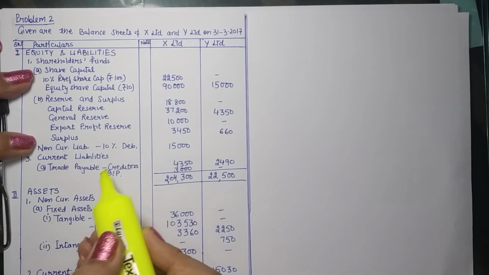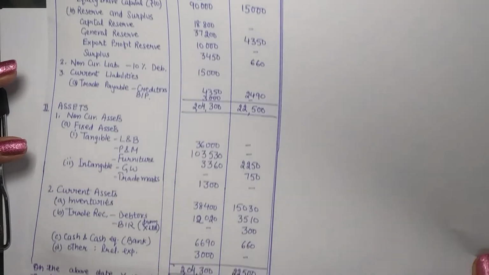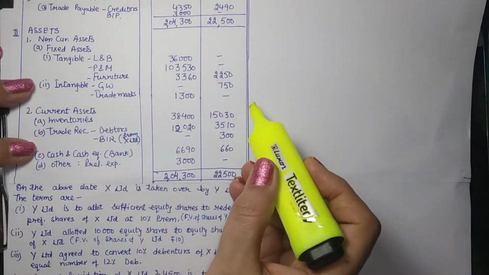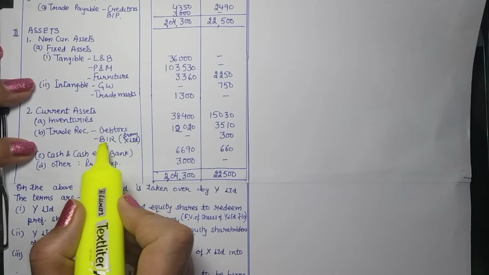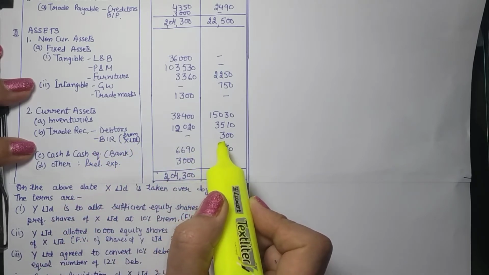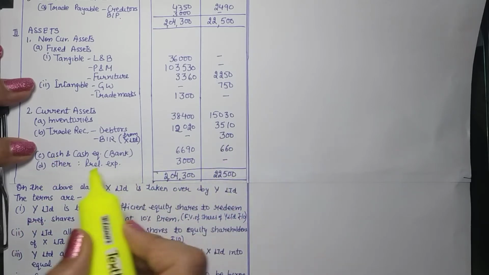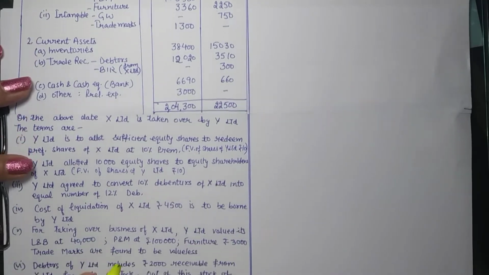You have liabilities, creditors, bills payable. On the assets, we have tangibles, intangibles, inventory, trade receivables. Herein it says bill receivables are all from X Limited. So these bill receivables are from X Limited. Cash and cash equivalent, preliminary expenses. So let us see what exactly is happening.